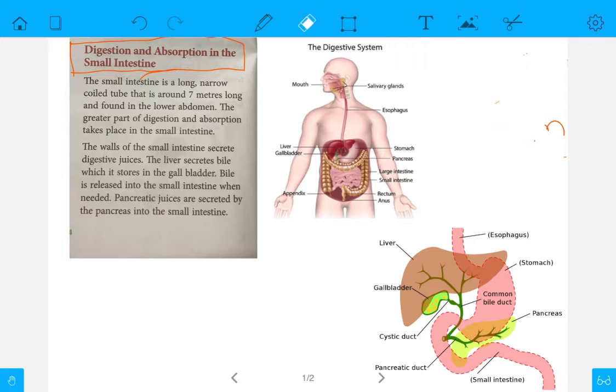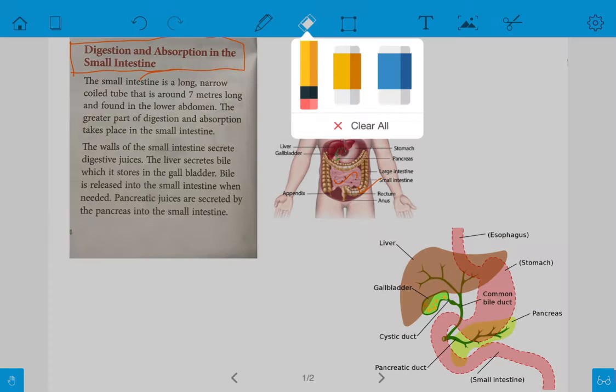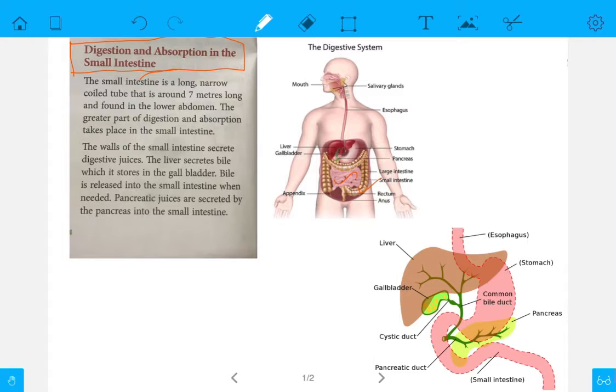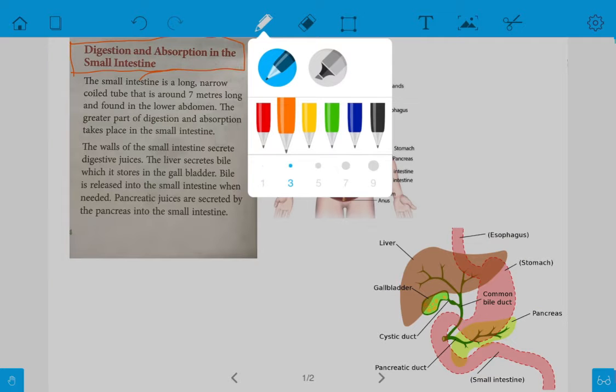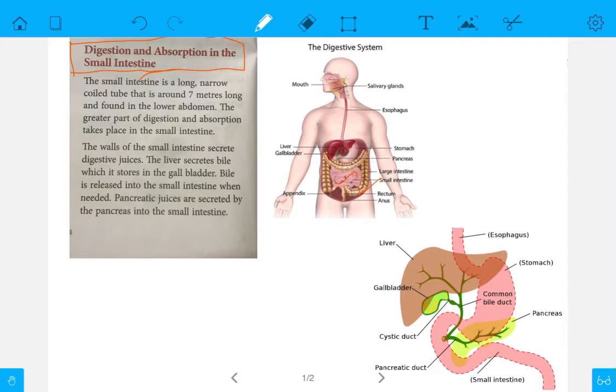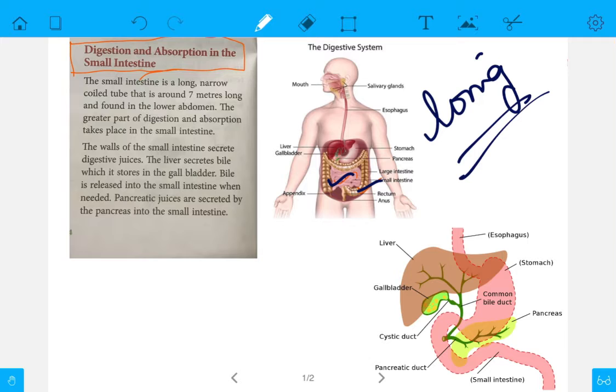So students, we know that there are two types of intestines. One is the small intestine and one is the large intestine. Now the question comes, why is one called small and why is one called large? The small intestine is a very long pipe, but the large intestine is not so long.